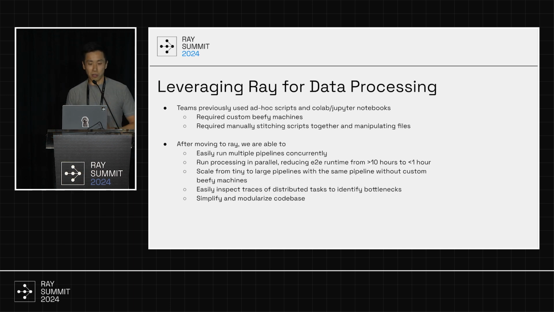After several considerations, using the Ray core framework was really appealing to us because it allowed us to move from our ad hoc scripts to this distributed engine very easily. Theoretically, moving processing from single process to distributed computation should be very difficult, but Ray's primitives of actors and tasks made that pretty easy for us. We were able to really easily parallelize a lot of these tasks and got the runtime from tens of hours to just under 1 hour.